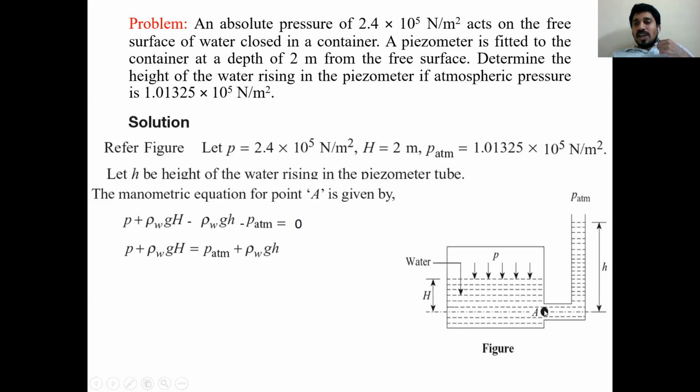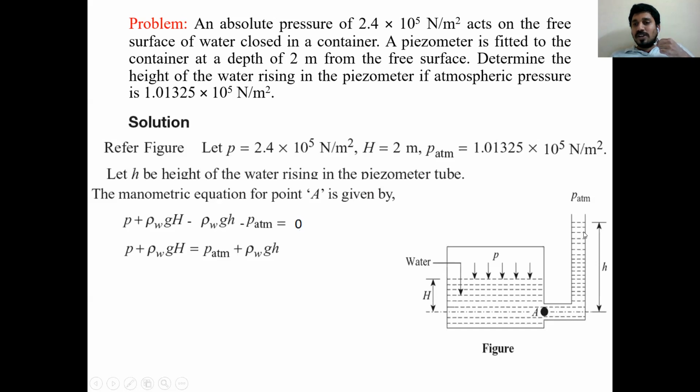Now from A I am going in the upward direction, which is connected to atmosphere. From here to the free surface in the glass tube, the height is small h. When I go upward, you have to mention a negative sign, negative head. Same water, same working fluid, the working fluid has not changed.